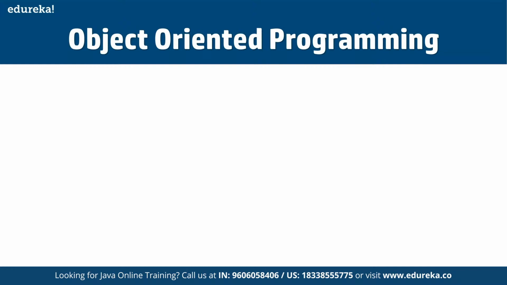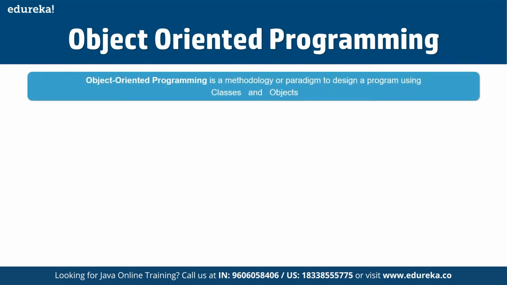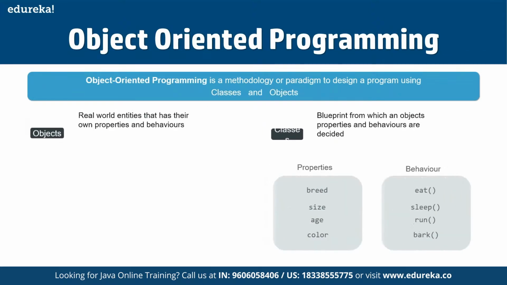An object-based application in Java is based on declaring classes, creating objects, and defining the entire structure so that multiple objects can converse with one another. Basically, we talk about objects, which are real-world entities that have their own properties and behaviors, and then we have classes, the blueprint in which an object's properties and behaviors are decided.